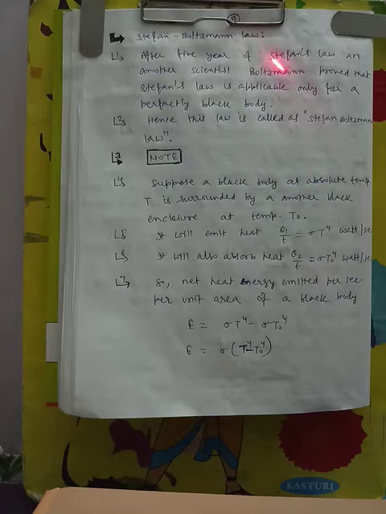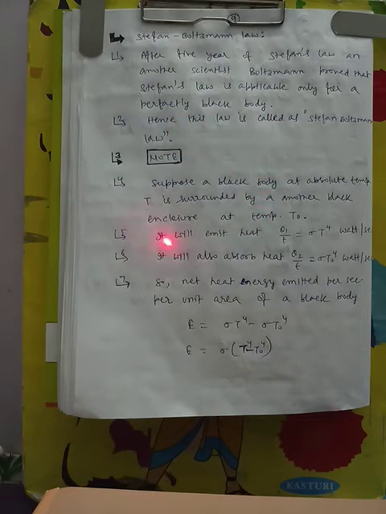Now we introduce one more term, Stefan-Boltzmann law. It is the same as Stefan's law, but after 5 years of Stefan's law, another scientist, Boltzmann, proved that Stefan's law is applicable only for a perfectly black body. That's why the same law is afterward named the Stefan-Boltzmann law.